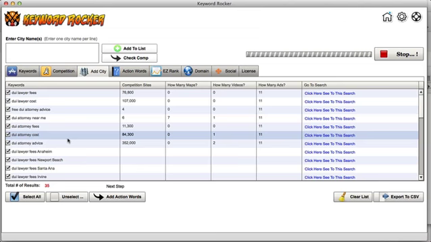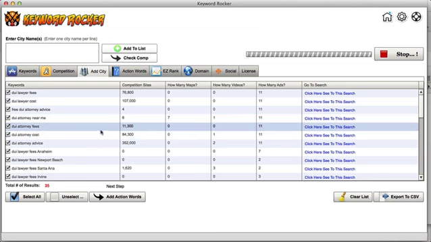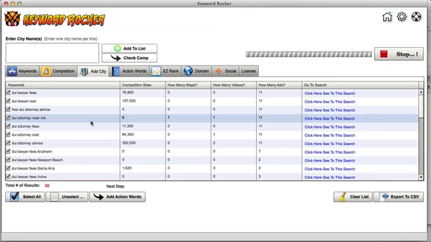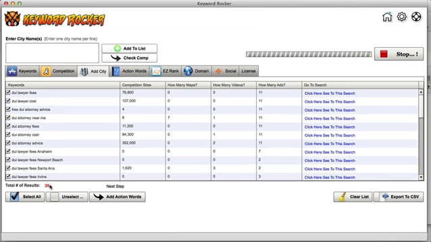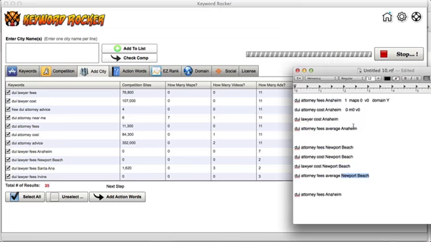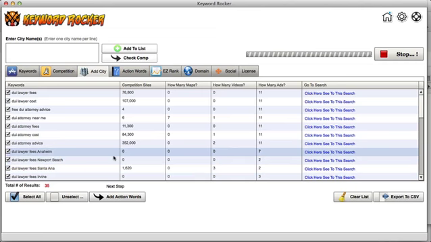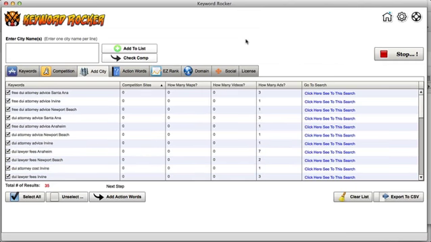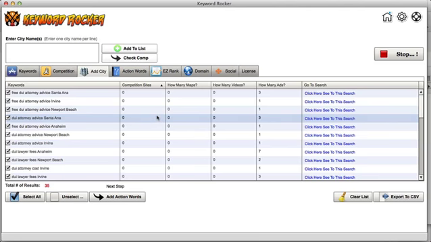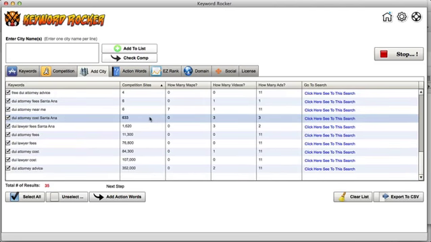Now I can do check competition if I want to. And I can even stop right here. I don't even need to move on past this if I'm just doing my keyword research, right? That's all I need to do. So this is pulling results. It's going to be sorting them in order for you as well. We got 35 results now. In the amount of time we did this, we only had like 4 keywords and we didn't even start the searches. How cool is that, right? Awesome, all done.